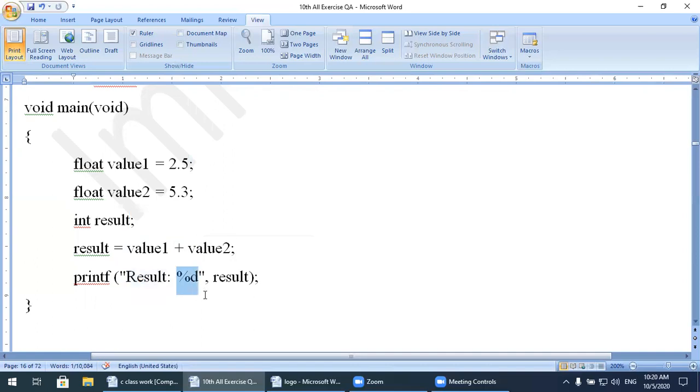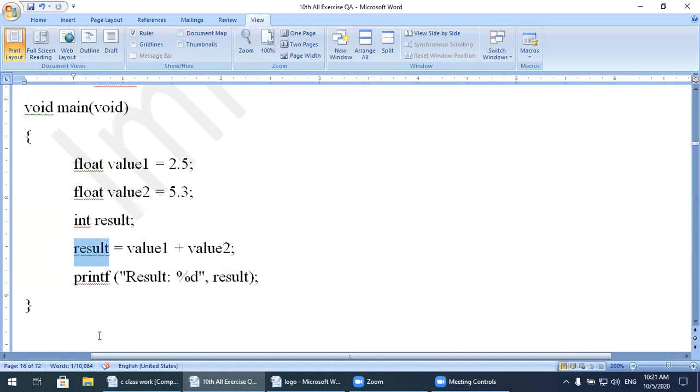This one is the message, and this one is the format specifier. Keep in mind this format specifier %d is used for the integer. If I want to show a float variable value, I will use %f. If I want to display a character variable, we will have to use %c. Now this is the same variable which we have declared: int result. Watch here the name, result. So this result is containing the value which is 7.